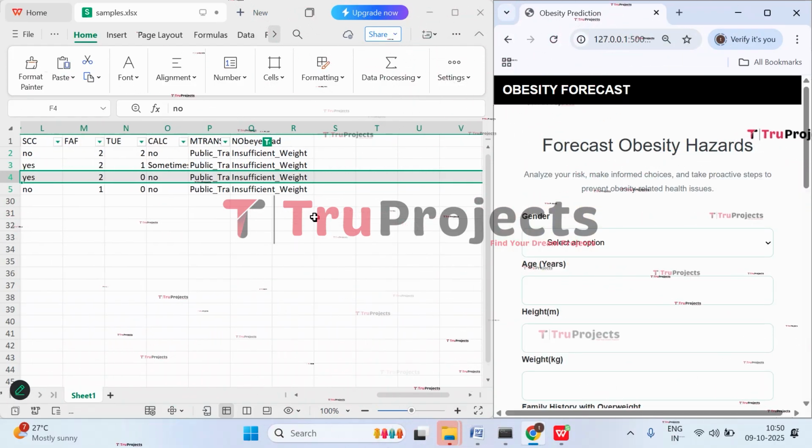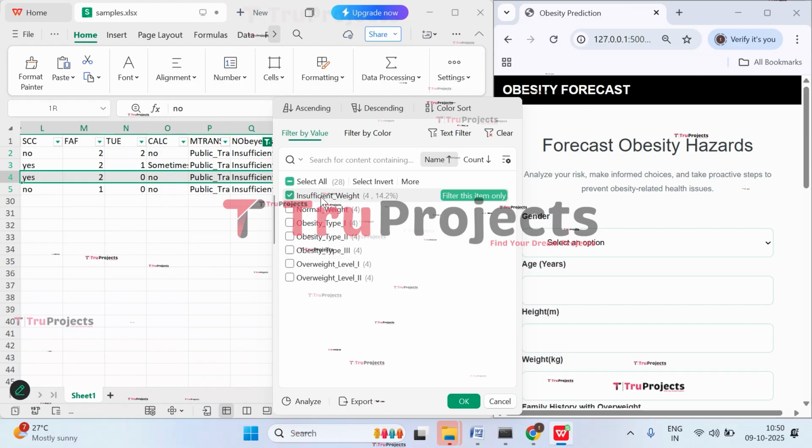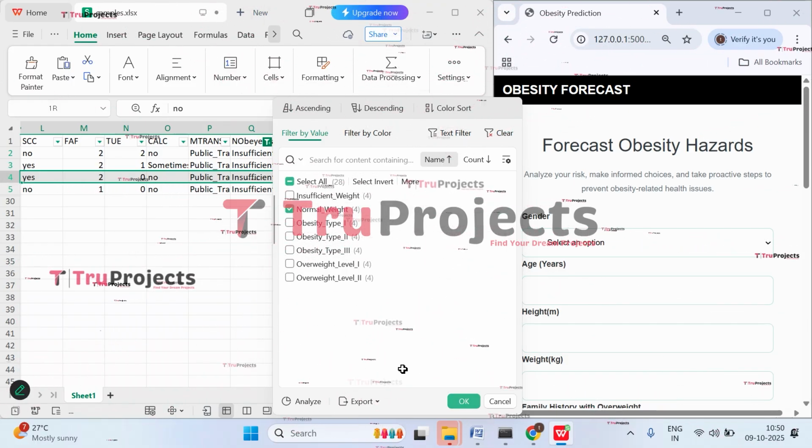Click on back and let's apply filter to normal weight. So now click on OK.